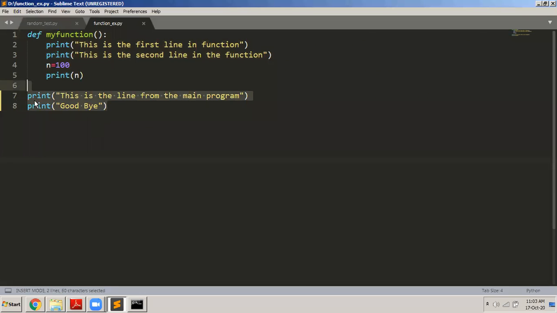In the main program, I have only these two statements: print, this is the line from the main program, and goodbye. I did not call the function my function. If I call this function my function in the main program, then the body of the function will get executed.